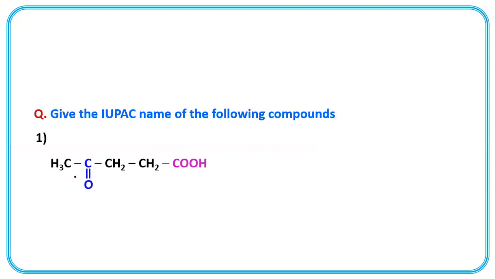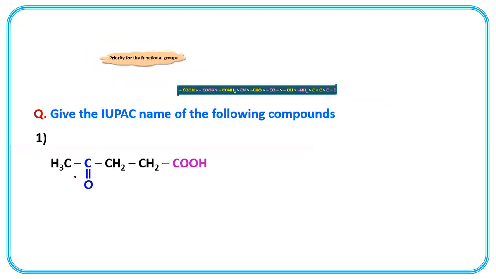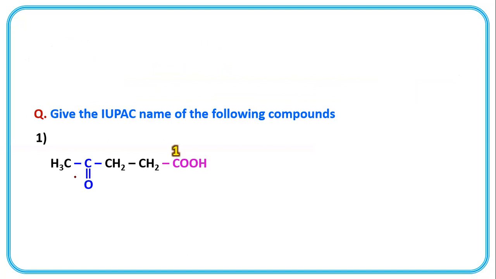Now here we are asked to write the IUPAC name. 1, 2, 3, 4, 5. So pentane, 5 carbons.